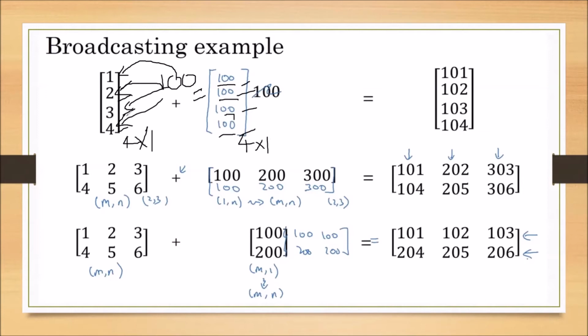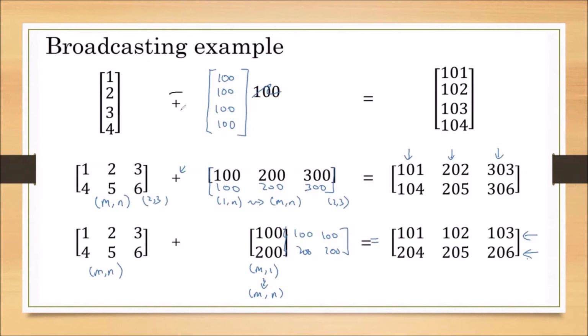Now when we add this 1, 2, 3, 4 to 100, then 101, 102, 103, 104 is the result. Similarly, we can divide, subtract it with the 100, and we can multiply it with the 100. This is called broadcasting.